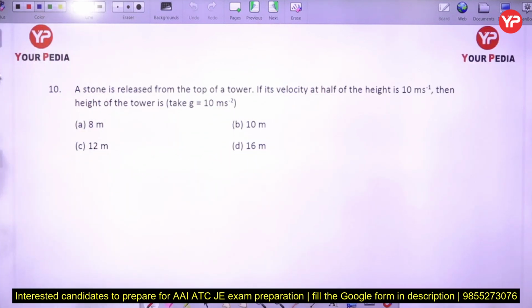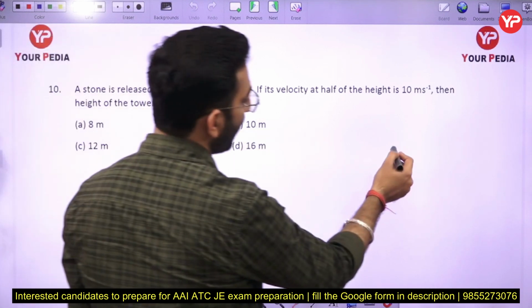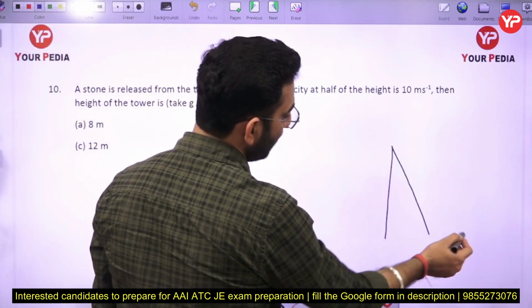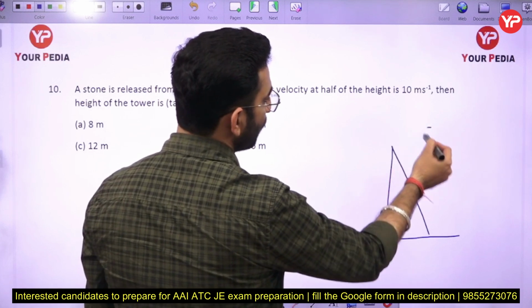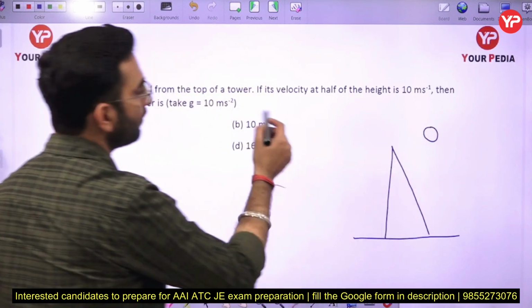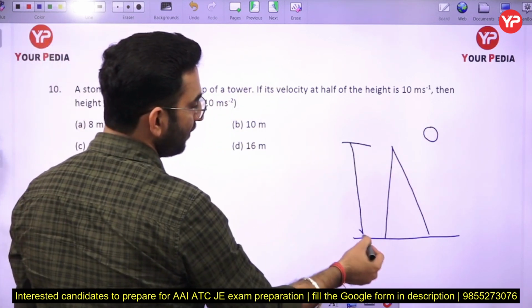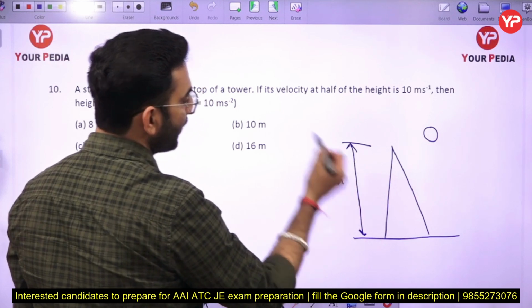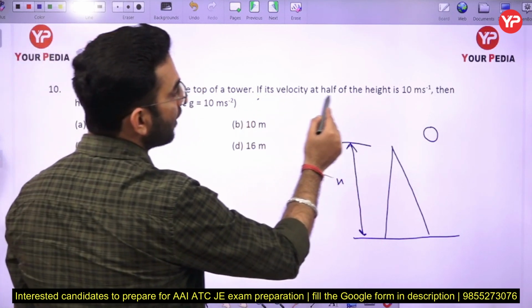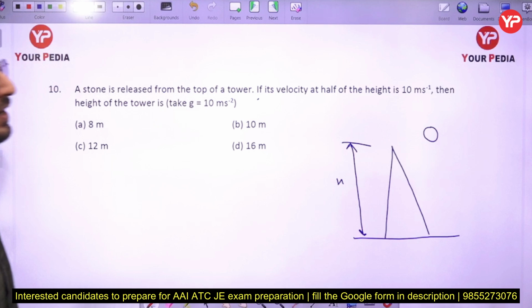Now the next part is, a stone is released from the top of a tower. So let us say we have a tower like this one. A stone is dropped from this particular height here. Let us say it has a height of capital H. If its velocity at half of the height is 10 meter per second, then the height of the tower will be, okay.